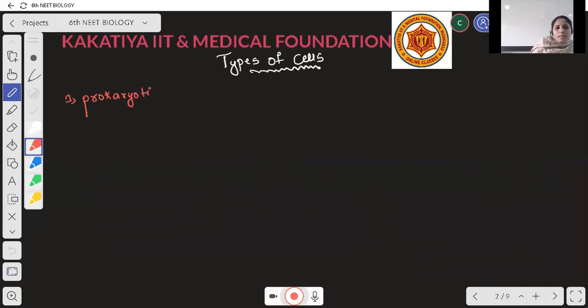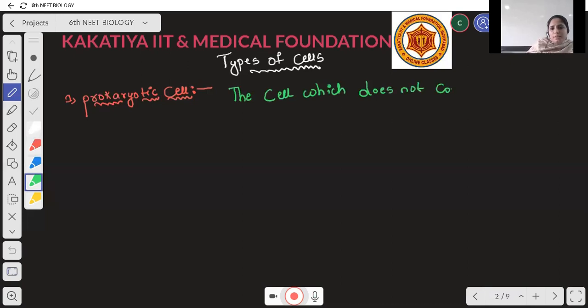Let's see the definition: the cell which does not contain a membrane bound nucleus is called a prokaryotic cell.